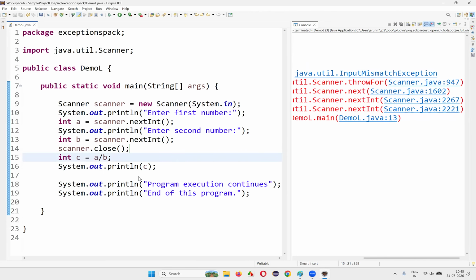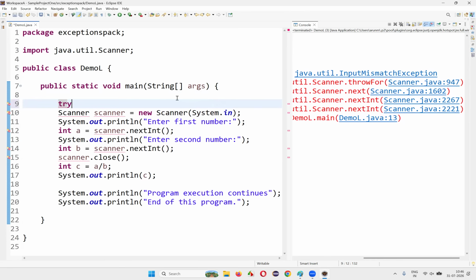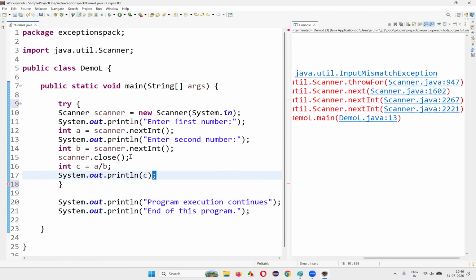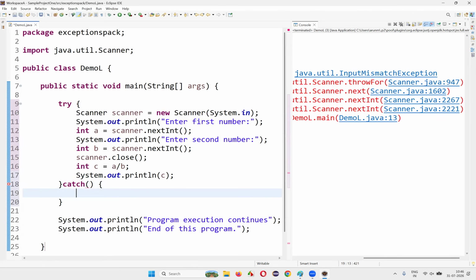So this particular code has the possibility of getting two types of exceptions for now: arithmetic exception and input mismatch exception. What I want to do here is surround all this code with a try catch block to handle both exceptions. So let's write the try block here, and here I'll close the try block. All this code, which may give an exception like arithmetic exception and input mismatch exception, I'm surrounding with the try block. And here I'm going to write the catch block.